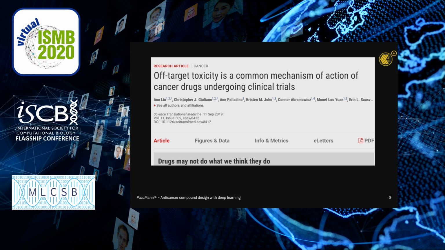And what they do here is they take 10 anti-cancer drugs from clinical trials, and they selectively knock out with CRISPR the suspected protein target. And then they make two extremely striking observations. The first one being that in all those 10 cases, the cancer fitness of the cells is actually not impaired, although the suspected target is knocked out. The second observation is that when they now administer the drugs, they actually see that the drugs are equally effective, which means they operate under some mechanism of action which is different to the one that was suspected.